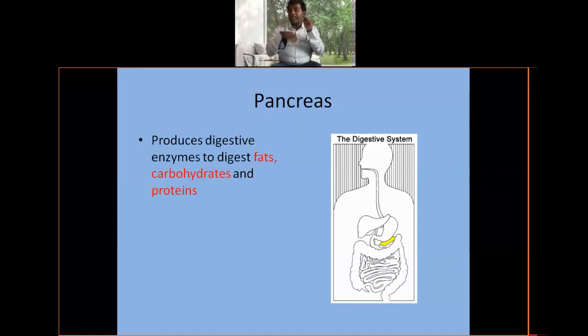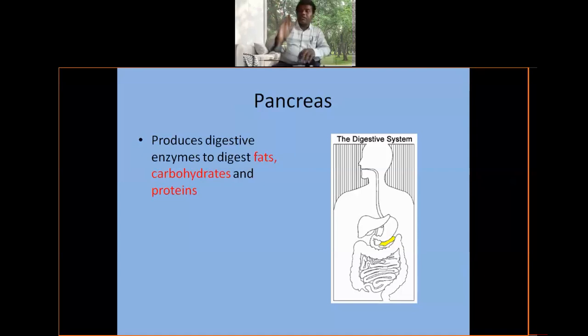One more point I forgot about the liver. Remember one thing, the liver is the biggest gland in the body. The biggest endocrine gland is the thyroid gland, and the biggest gland is the liver. Now I would like to come to the pancreas.